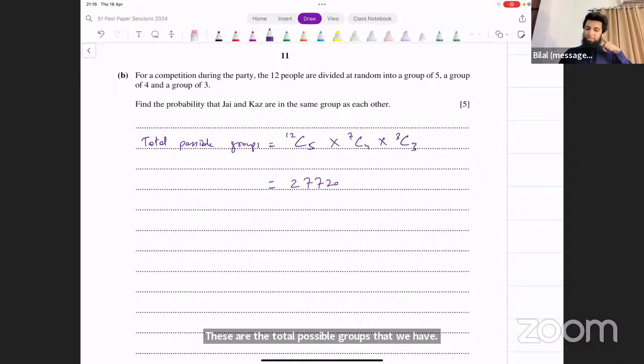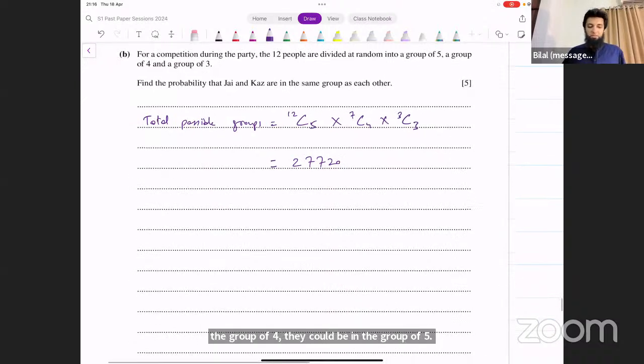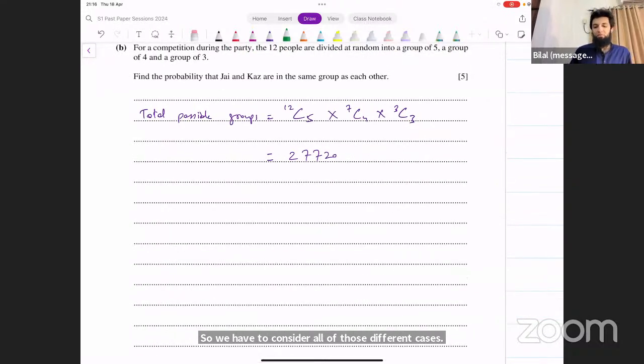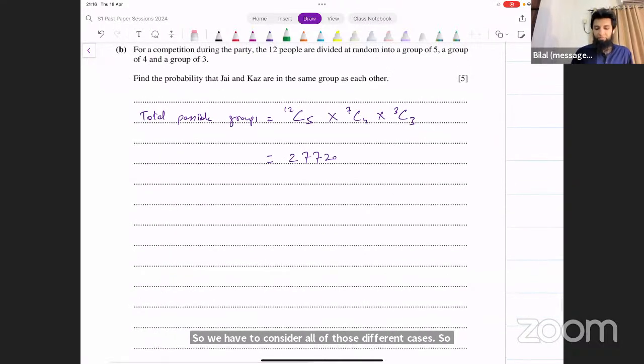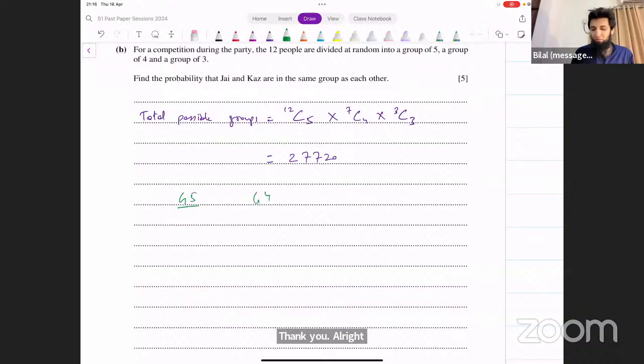Now, what's the probability that J and K are in the same group as each other? We are not given which of the 3 groups they're going to be in, right? They could be in the group of 3, they could be in the group of 4, they could be in the group of 5. So we have to consider all of those different cases. So one possibility is that they are in the group of 5. Let me write it like this. This is a group of 5, then you have a group of 4, then you have a group of 3. You have 3 cases.